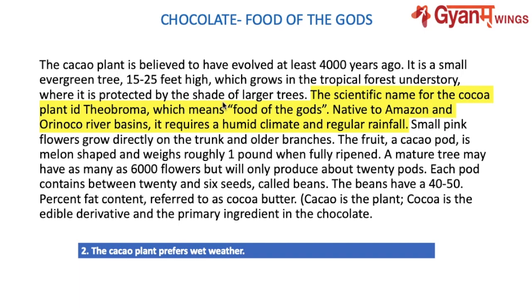It requires a humid climate. The question said that the cocoa plant prefers wet weather, and here they have mentioned humid climate. So that's why our answer will be, I'm sure you must have guessed it, true.